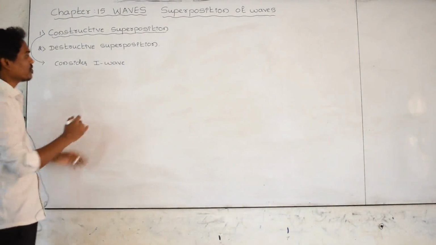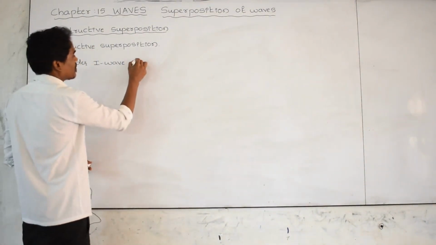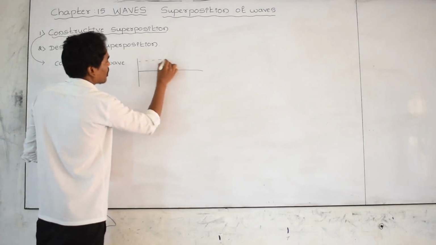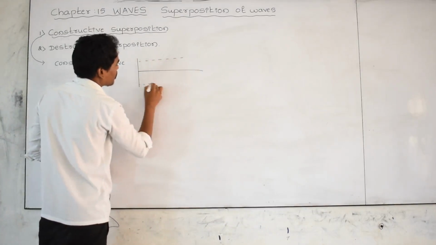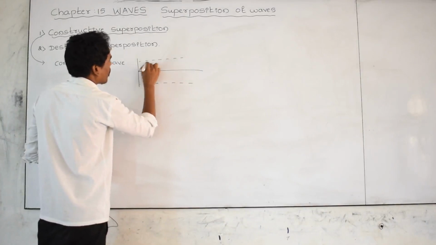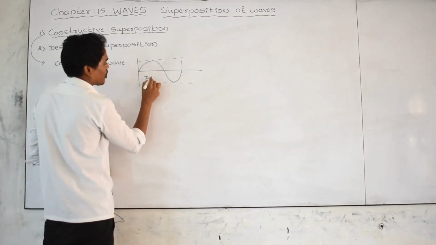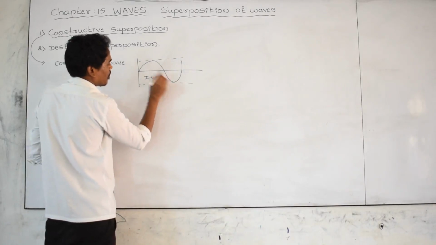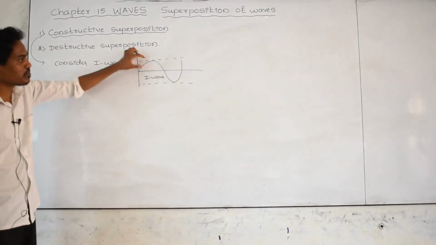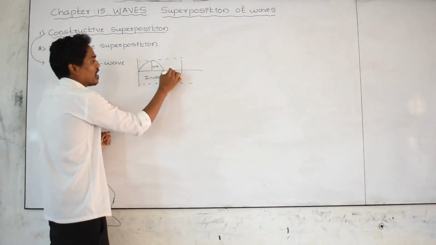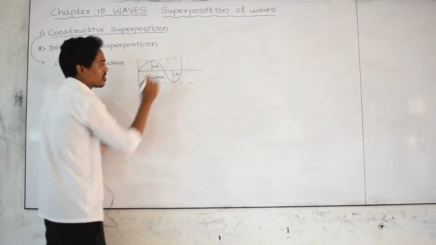Consider the first wave, this is the first wave. The displacement of the first wave has amplitude plus a, and this is minus a.